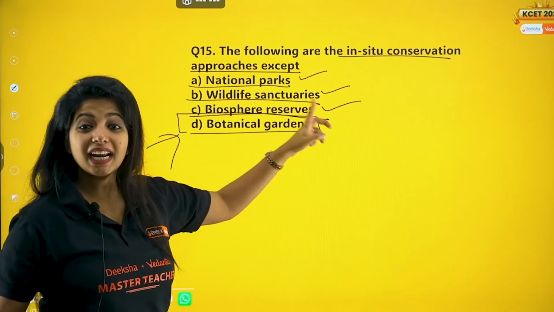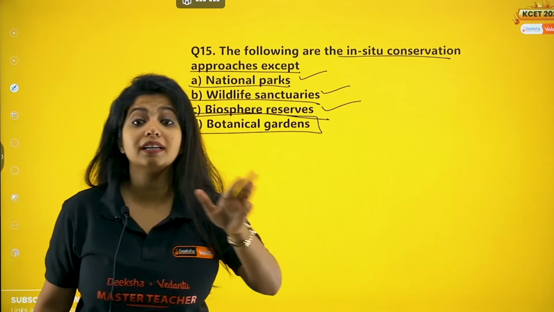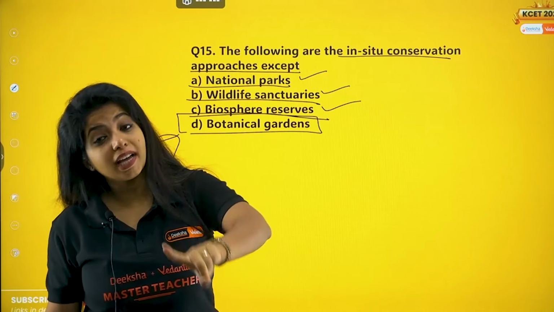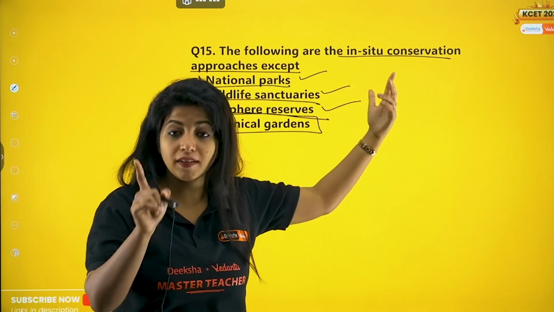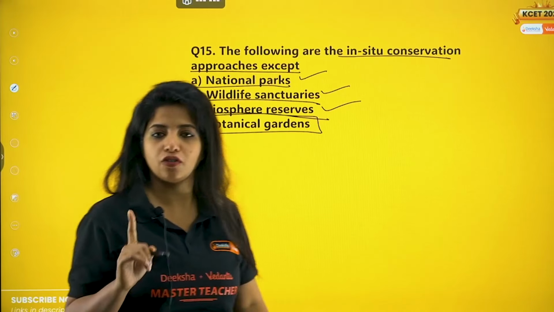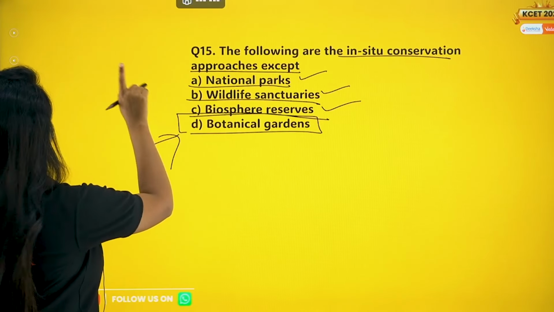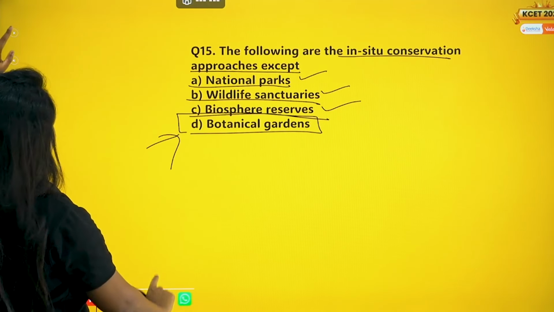Now remember, wildlife sanctuary and wildlife safari parks are different. Wildlife safari park is ex situ. Wildlife sanctuary is in situ. Always have that in your head. Sometimes children get it wrong.